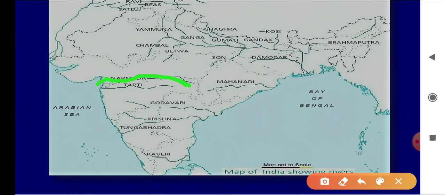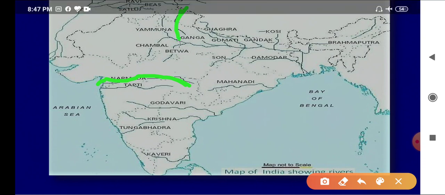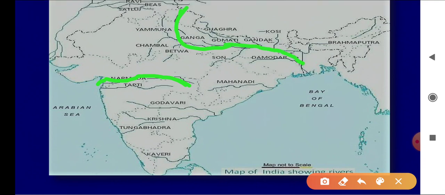towards the Bay of Bengal, for example the Ganga River, make deltas. Here you can see the flow of this river. It makes a delta, leaving the sediments brought by the river near the coastal area when its speed becomes very slow.